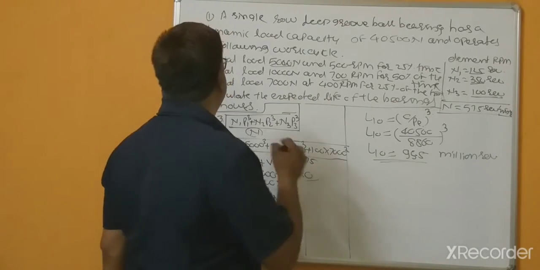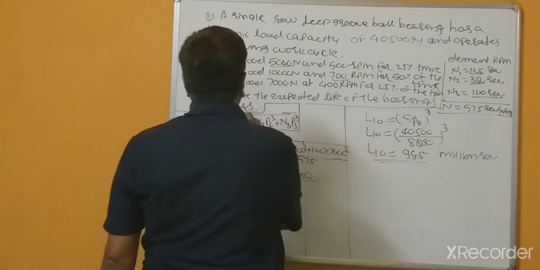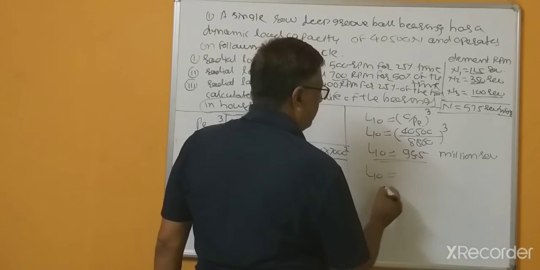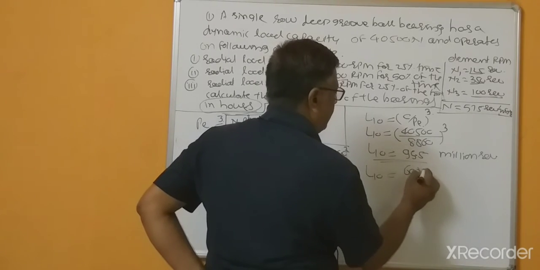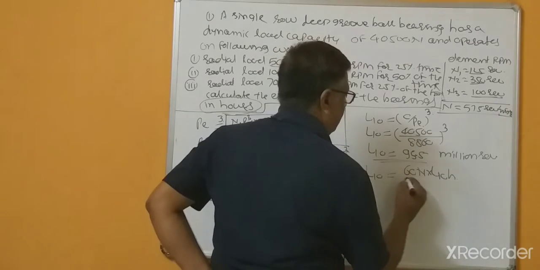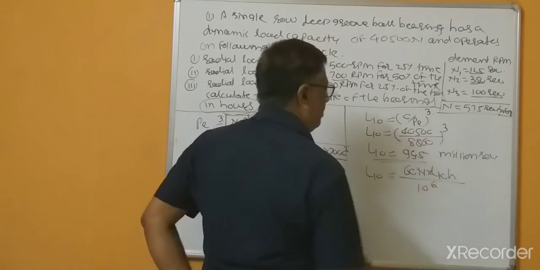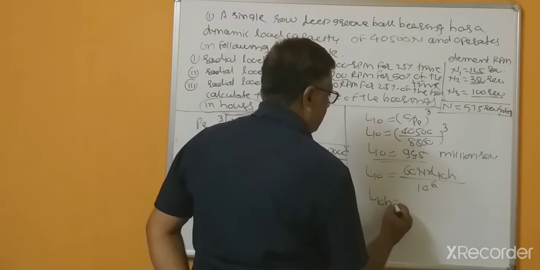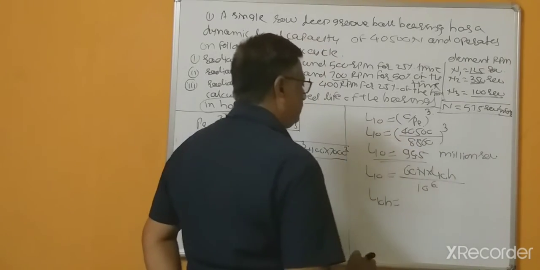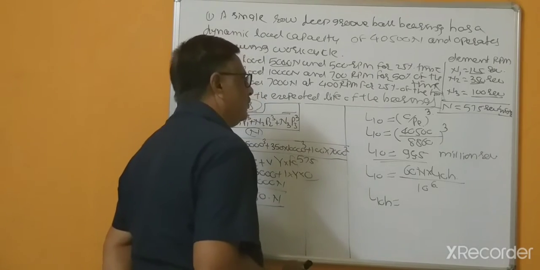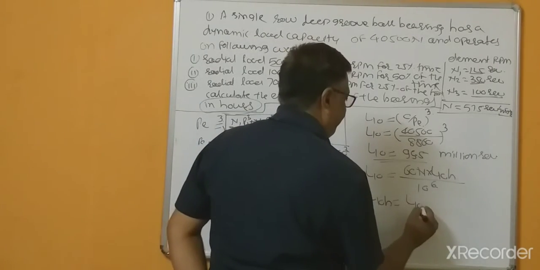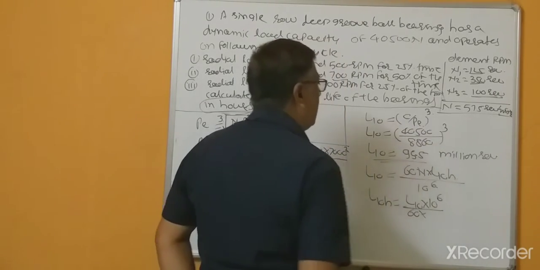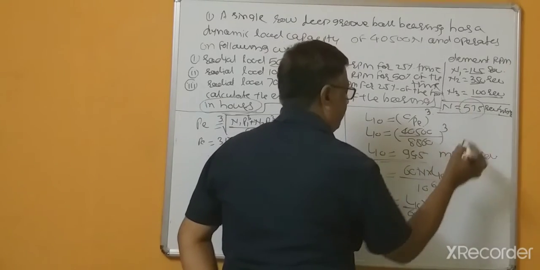So here we are required to calculate the expected life of the bearings in hours. Now we know L10 equal to 60 into N multiplied by L10H divided by 10 to the power 6. So this is the basic formula. So L10H equal to L10 multiplied by 10 to the power 6 divided by 60, and RPMs N equal to 575.